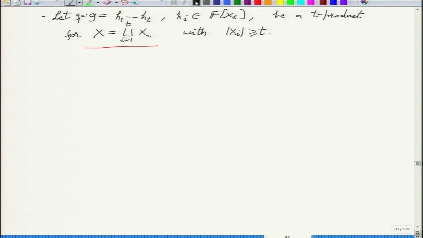So the variable set of G is X, and if you look at the factors, their variable sets are Xi's. Each of them is at least T, and you have T factors. So what is the action of gamma on this? When you partition X, it will induce a partition on Xi. So let's call that Yi, Zi.